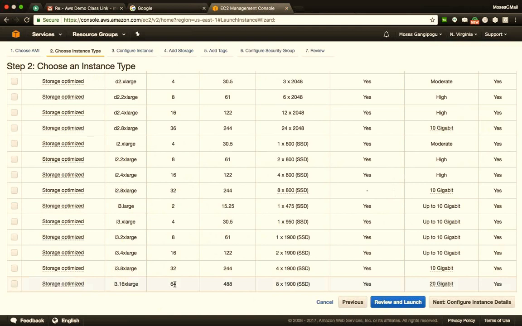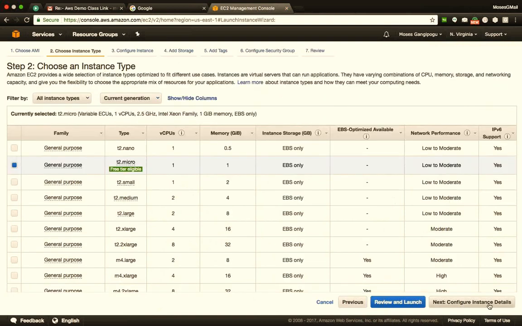Okay, so let's only concentrate on the very first option, that is the number of instances. As of right now, let's say that I know only one instance and this will be it. So now let's go ahead and click on next.